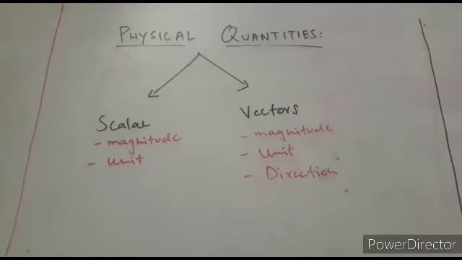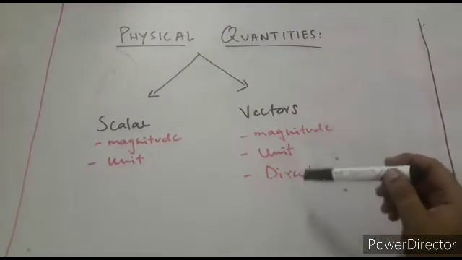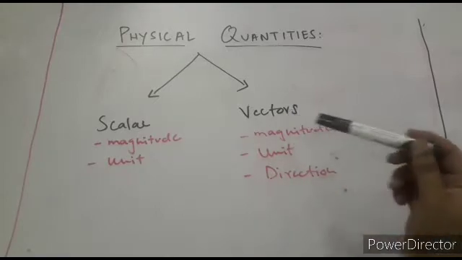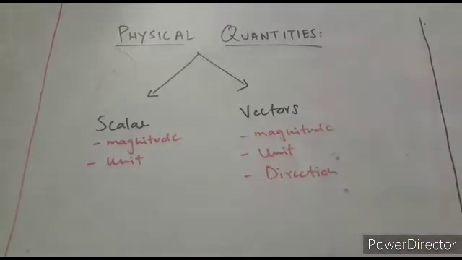Okay, so we have already discussed the physical quantities in chapter number 2. In this chapter, we divide the physical quantities into two main branches, and those are scalar quantities and vector quantities. So what are scalar quantities? Those physical quantities that are completely described by their magnitude and unit only are called scalar quantities, and those physical quantities which require their magnitude, suitable unit as well as direction for their complete description are called vector quantities. Let us see some examples to clear this point.